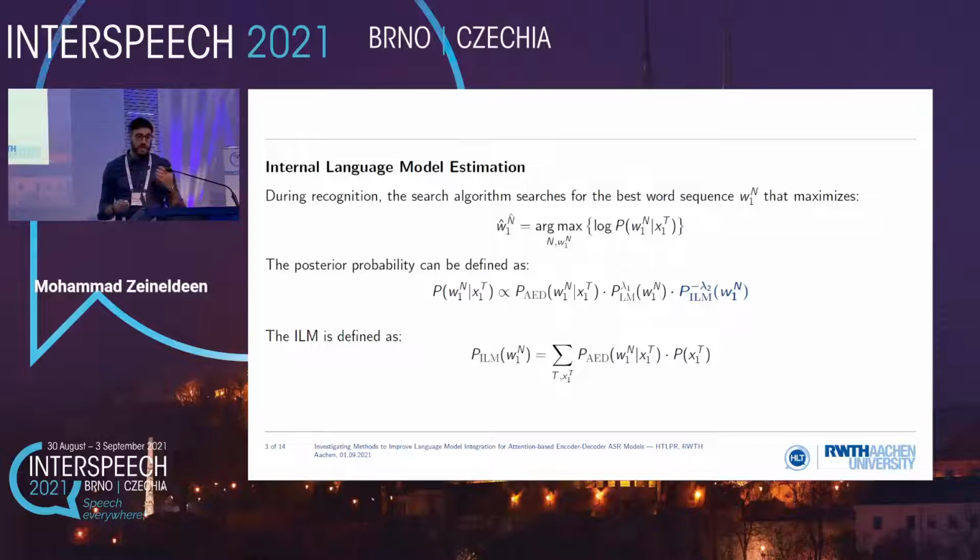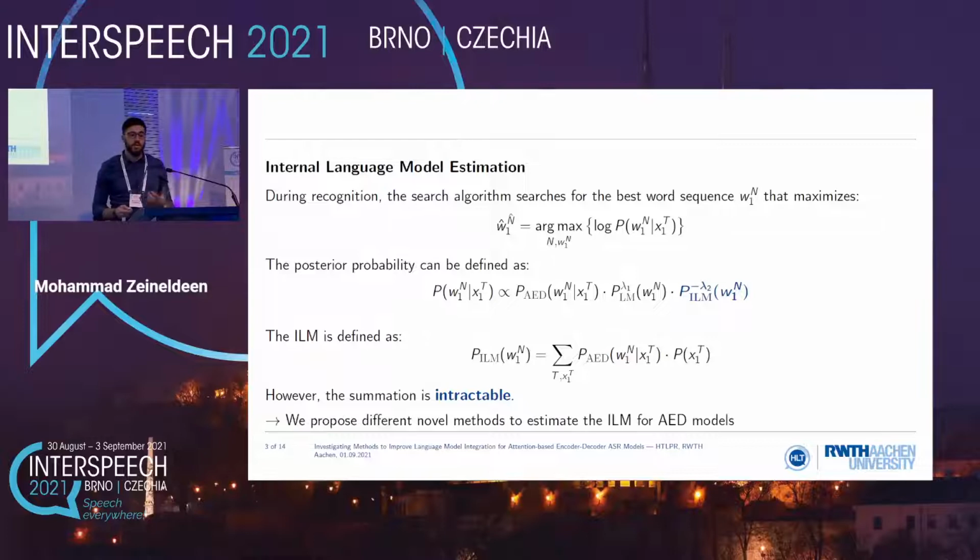Now, the exact definition of the internal language model requires a summation over the whole acoustic space. And this summation is probably intractable, and therefore we need to think about ways to approximate this. And in this work, we propose different novel methods to estimate this internal language model directly from the model itself.